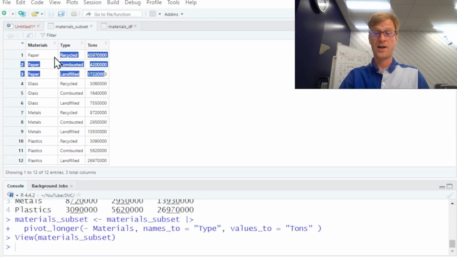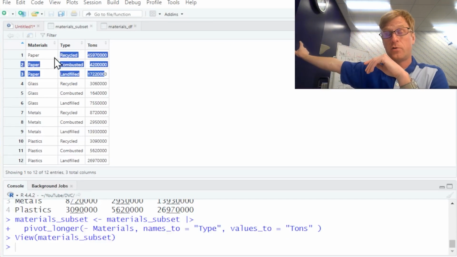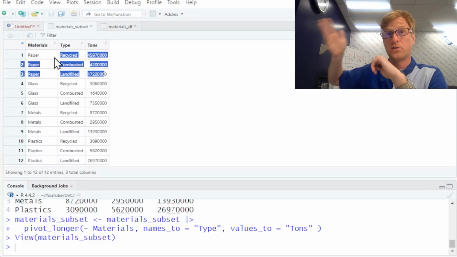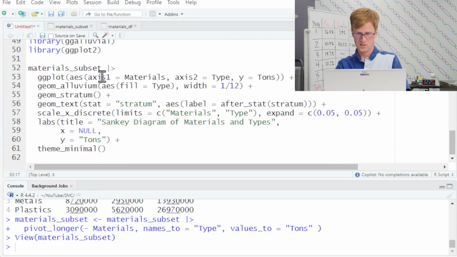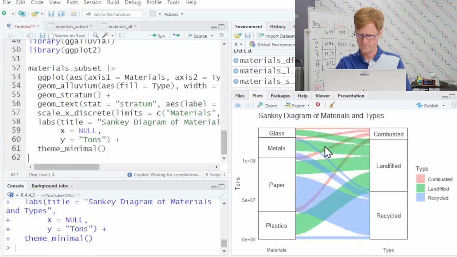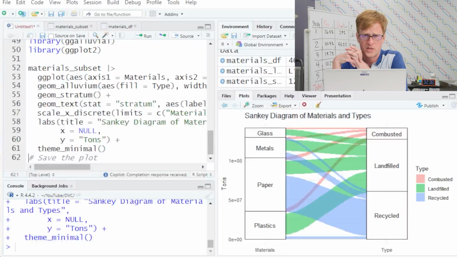So we do not need the generated type anymore because the total of the three locations that it's going to is how much was generated. So this should give us exactly what we want for our Sankey diagram. And let's see if it still works. I do not think we need to change anything. I think we can just run it just like before. Much better. All right, so this is a default diagram.